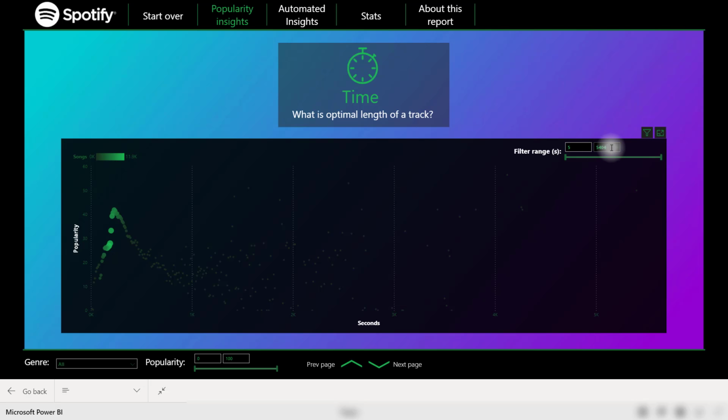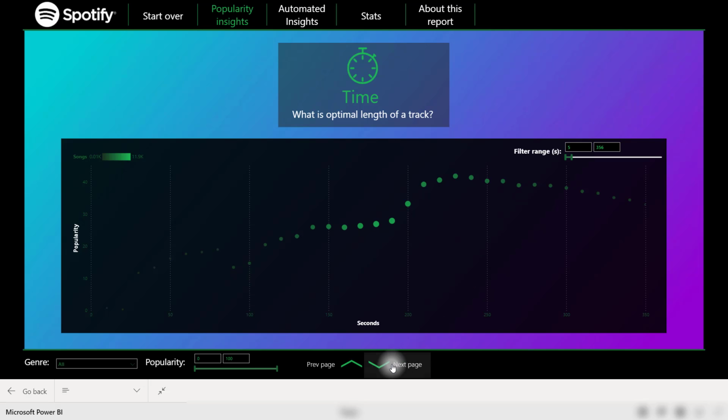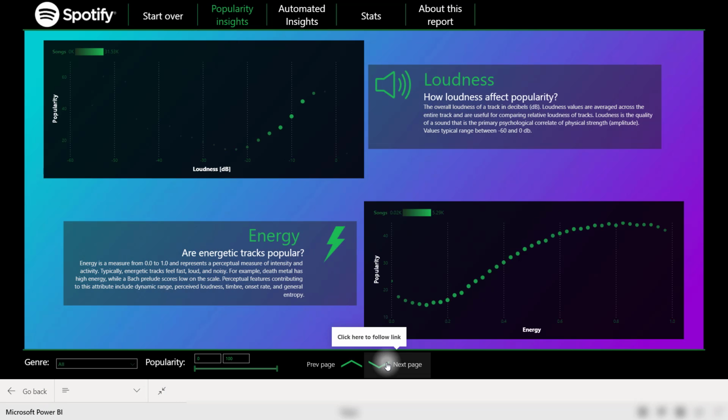We see that there are some very, very long songs. So if we make this time frame a little bit smaller, we see that popularity increases up to a point somewhere around 230 seconds and starts to fall off again. Nice visualization comparing popularity to time. And you'll see that each of these tabs compares the popularity to a different metric.